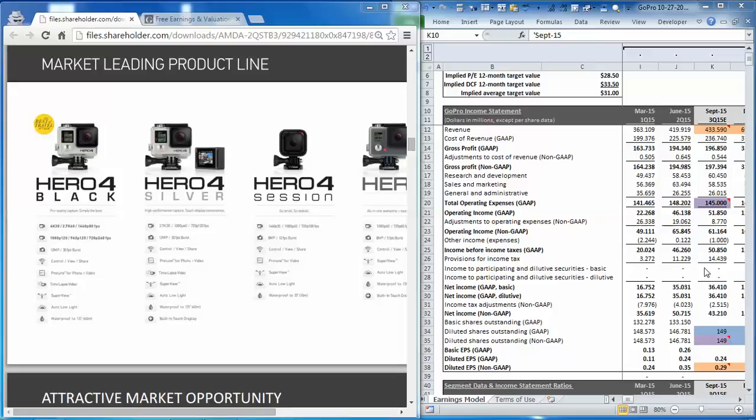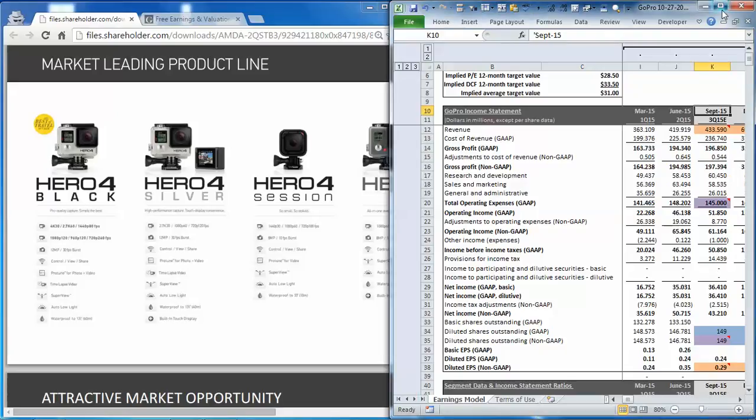GoPro will report results this evening, and to prepare, we're going to decompose management's outlook and compare it to the consensus estimates heading into the release. To do this, we'll be using our earnings model.